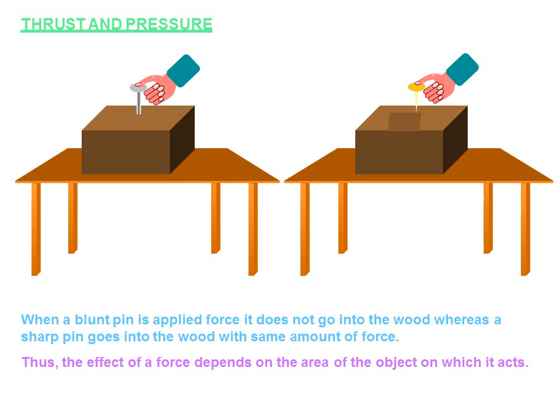Thus, the effect of the force depends on the area of the object on which it acts. Here, a blunt pin takes more area, and on the right hand side, a sharp pin takes less area. So that's why it penetrates easily.